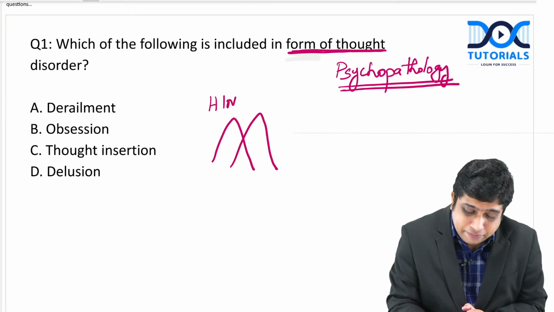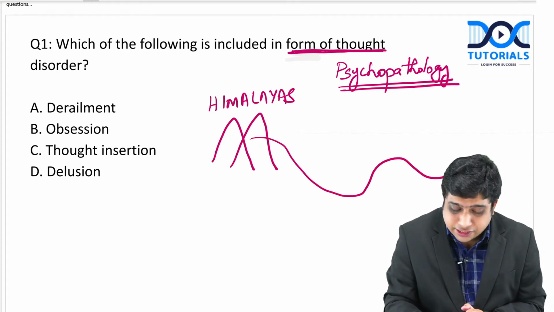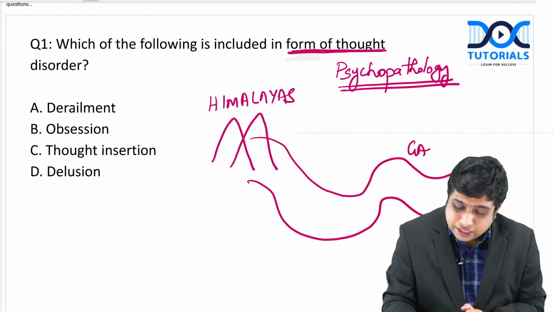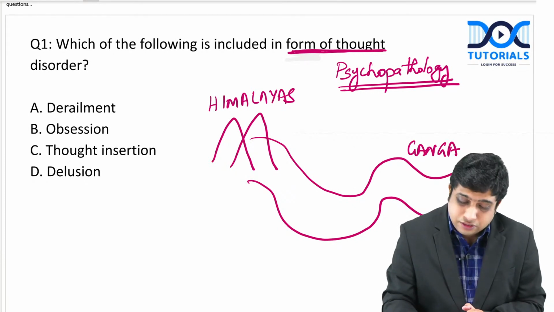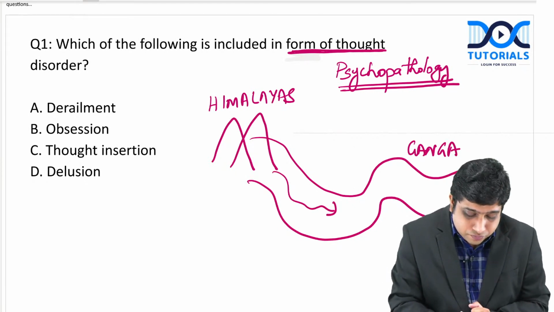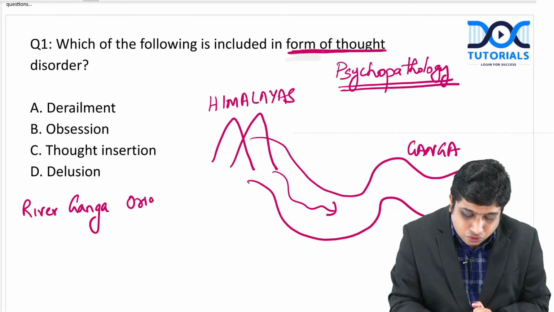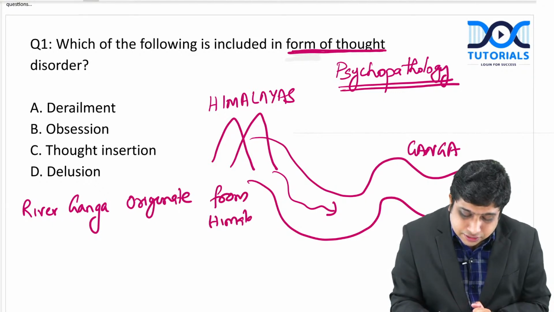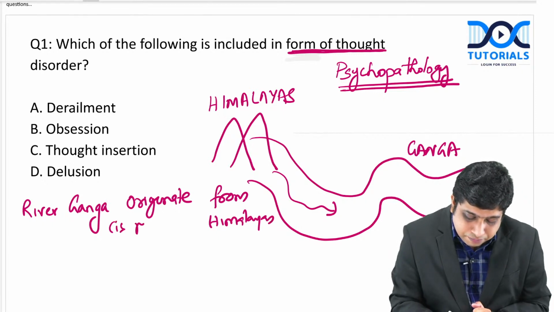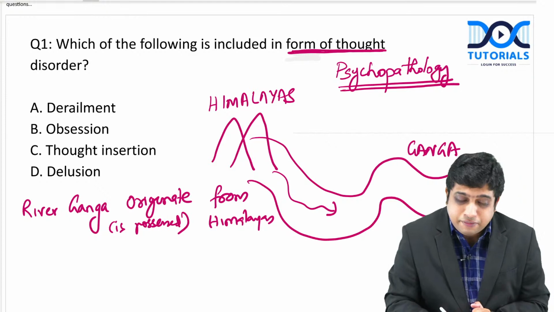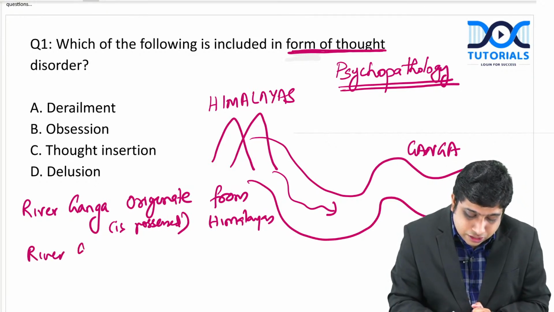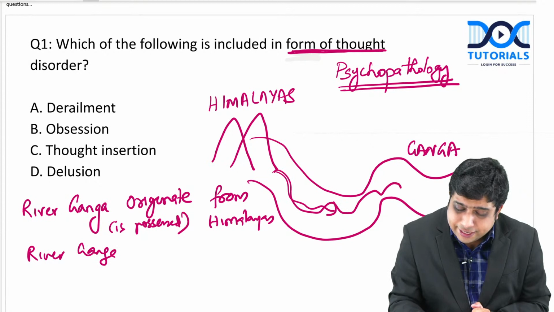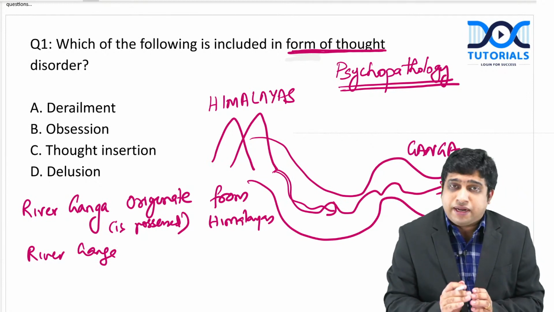So this is the mighty Himalayas, the mountain Himalayas. From this comes a famous river in India called Ganga or Ganges. You can remember that river Ganga originates from the Himalayas, or is possessed by the Himalayas. How will the river be flowing? The river will be flowing at various speeds. Some places will be very slow, some places will be very turbulent.